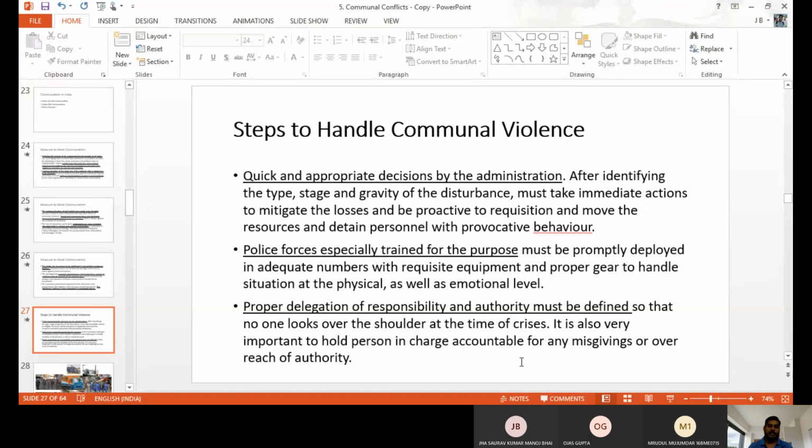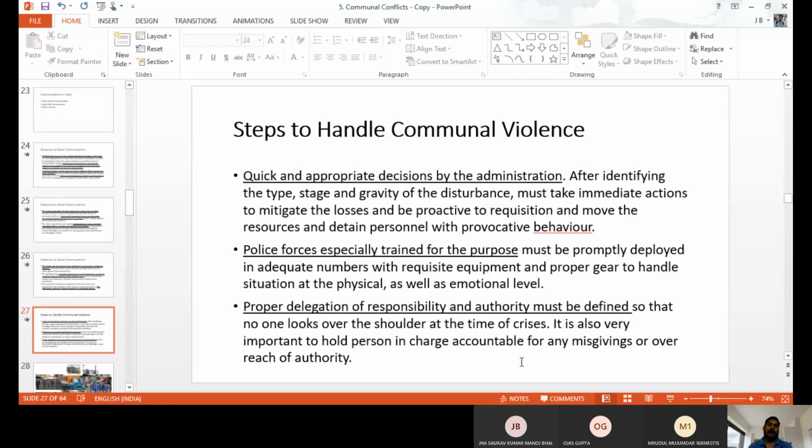So quick decisions have to be taken by the administration, like the CM, the commissioner, the deputy commissioner, the collector, the sub registrar, or whoever is in charge of the particular area at that time. They have to take the decision immediately. Then only can we stop things immediately. If you are waiting for an order, for approval for 1 day, 2 days, before we get the order from the superior, the things will go to the next level.